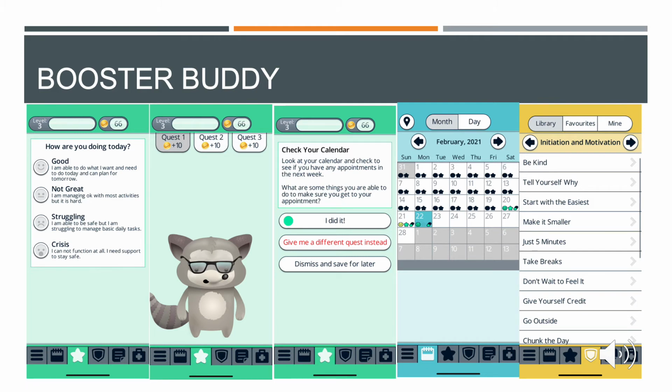There's a lot of tabs at the bottom, as you can see on the far right. One of the symptoms is initiation, or lack of motivation, essentially. So you can go through the library and click any of them, look at them, read them. If it's one that worked for you, the client can favorite it. And you can also create your own.